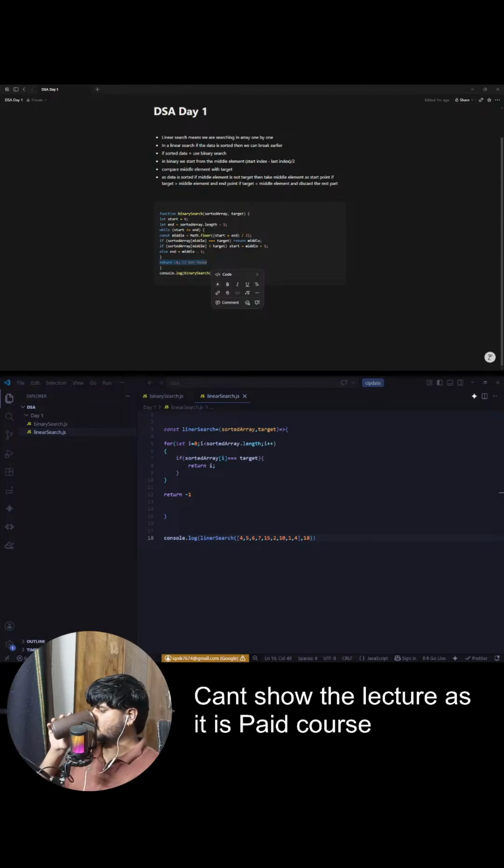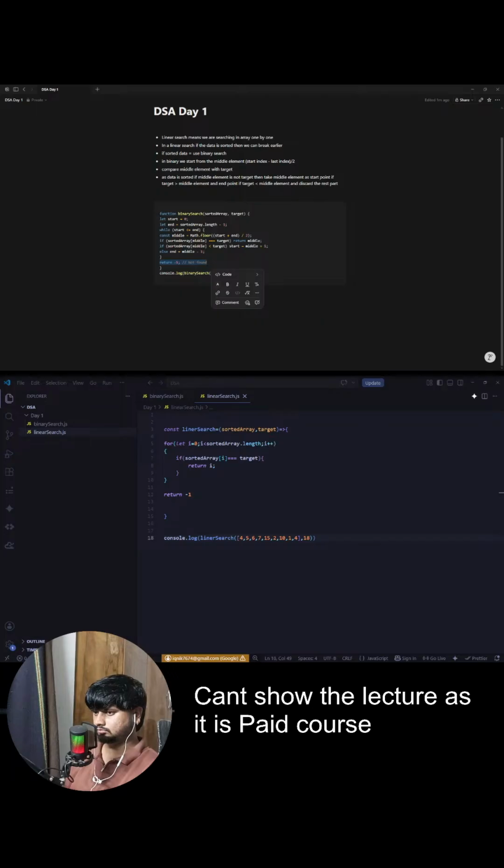Saurabh has asked, sir, why L less than equal to R? Why not L less than R? Because it can happen, if you remember the example in which we were able to find 60 in the last iteration. In that case, L was at 13, R was at 13. Here also we need to check the last element. So it should always be L less than equal to R, because at last it is possible that only one single element exists. I hope this makes sense to everyone, how this binary search code is working.